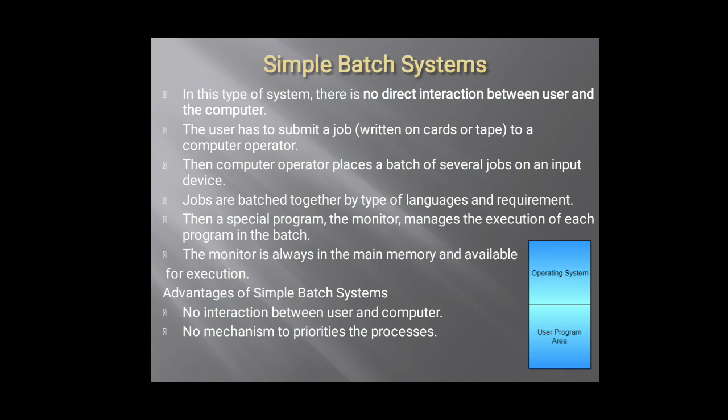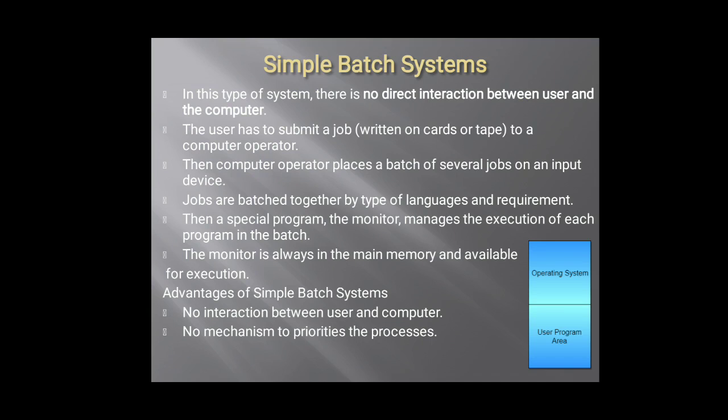Advantages of the simple batch system: as it is the older one, no interaction between user and computer keeps things separated. It will not merge everything. There is no mechanism to prioritize the processes. You do not have to divide the processes. Once the jobs are put into one batch, it will give you one task and you have to complete that task with the help of the required mechanisms.